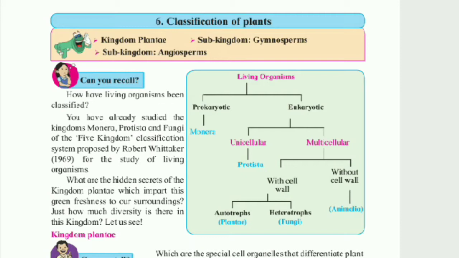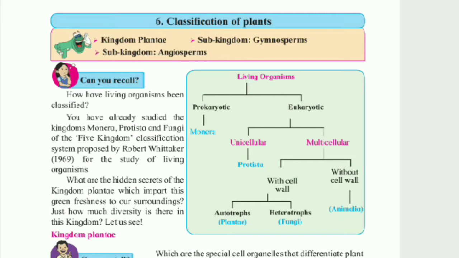Multicellular organisms are classified based on presence or absence of cell wall. It is the extra protective covering present on the outermost layer, outside the cell membrane. Some of the multicellular living organisms are with cell wall and in some organisms the cell wall is absent. So, multicellular organisms without cell wall are grouped under the third kingdom, kingdom Animalia.